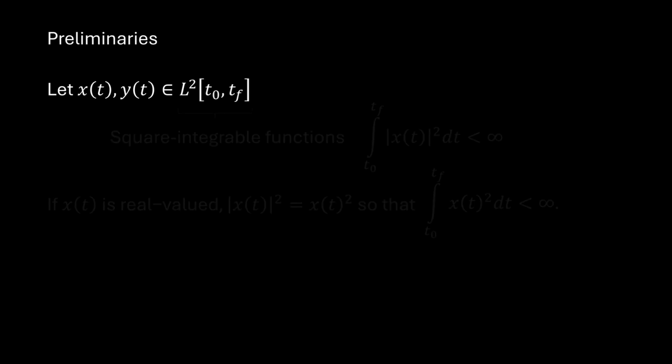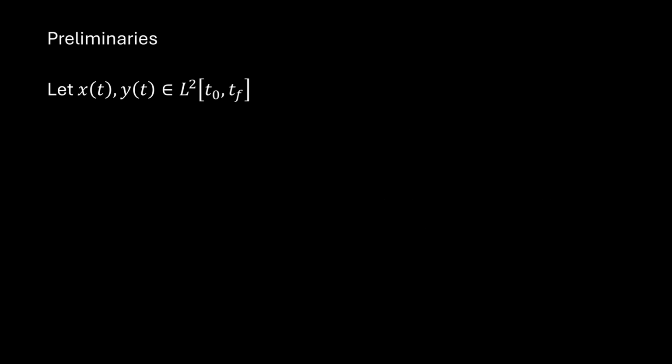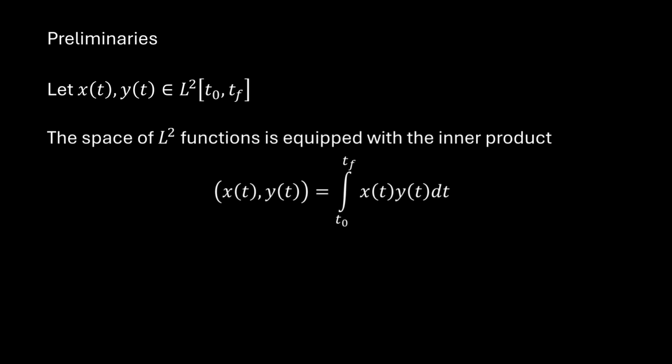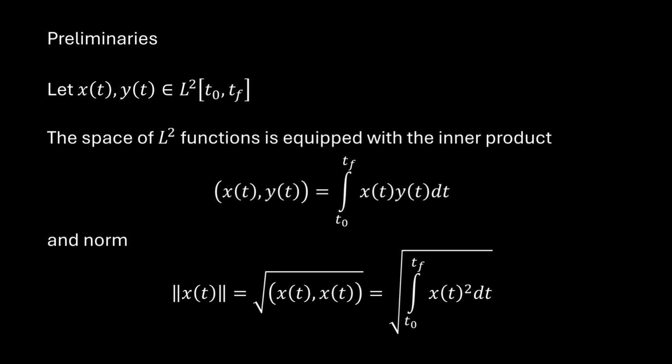The L2 space has an inner product. It generalizes the Euclidean dot product to functions in L2. And this extends the notion of an angle between two vectors to two L2 functions. In addition to this inner product, we can also establish a notion of length or size with a norm. The L2 norm of x is the square root of the inner product of x with itself.